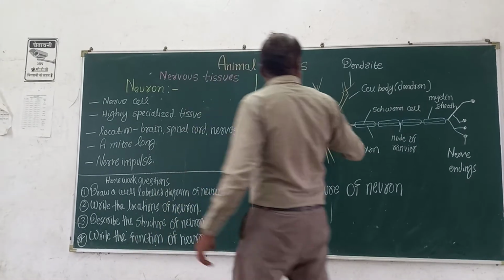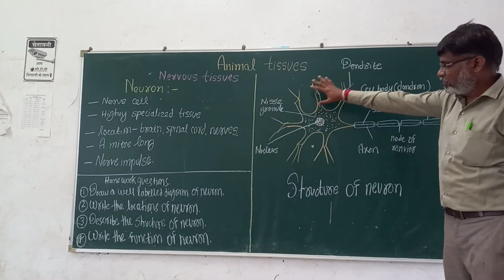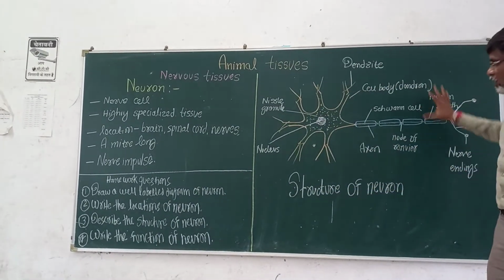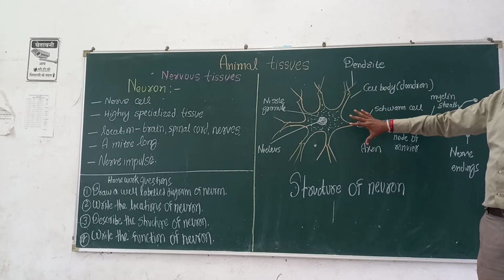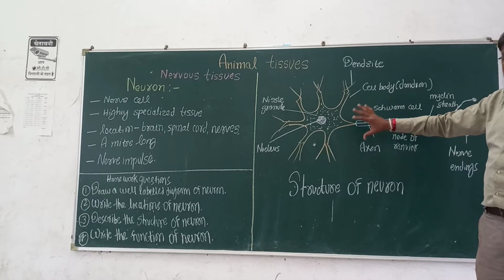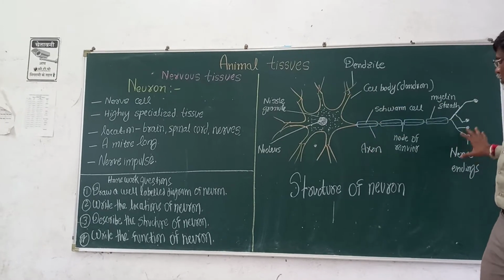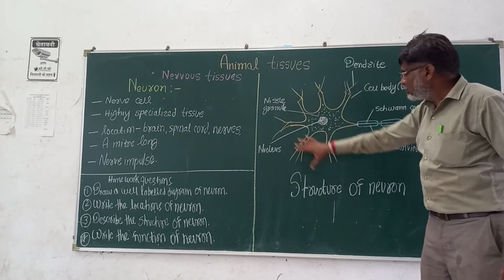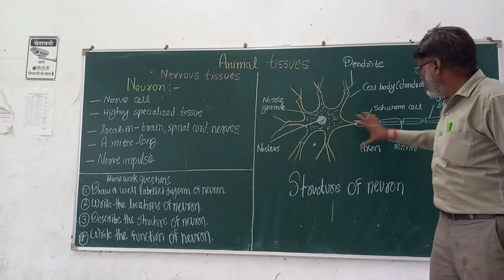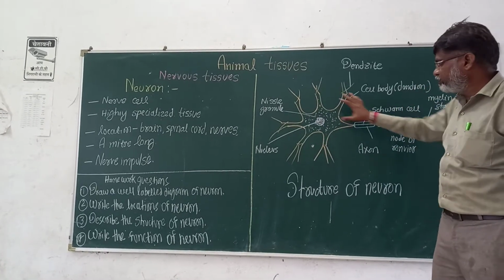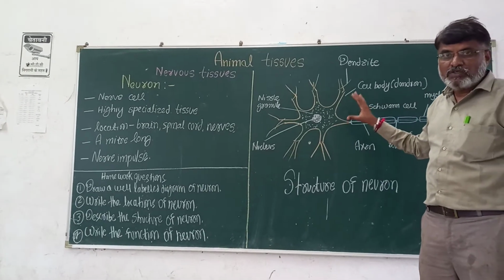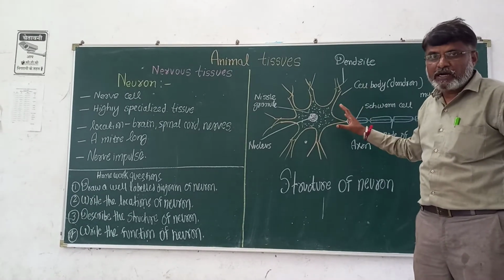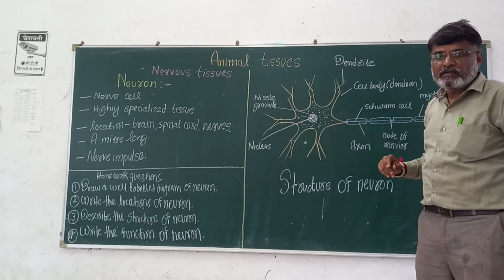Now see the diagram. This is the diagram of the nervous tissue. The neuron is the cell present in the nervous tissue. See the diagram. The main part is this cell body, and this is called the axon. And this structure, how are you getting this structure, multipolar or unipolar?